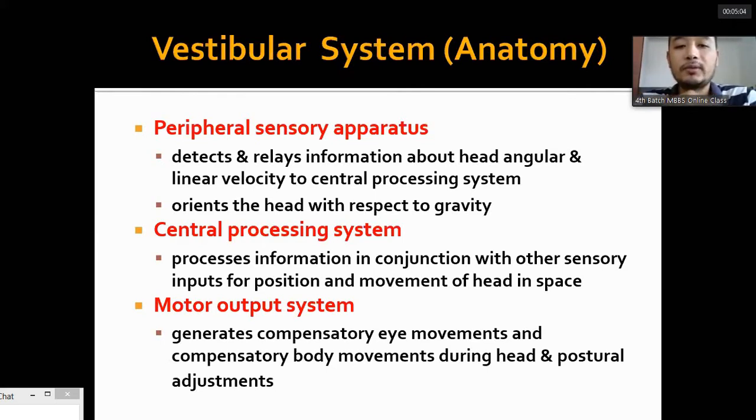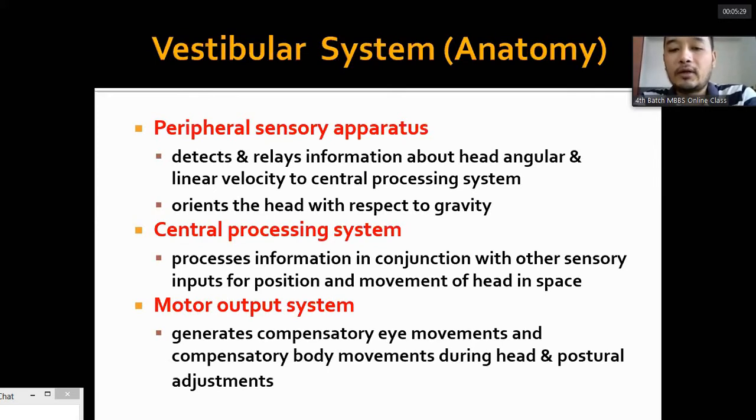The central processing system processes information from all the sensors in conjunction with all other inputs, like visual inputs, inputs from the proprioceptive organs, cutaneous sensations, and also the movement of the head in space. It processes all this information together. And this control is delivered through the motor output system.